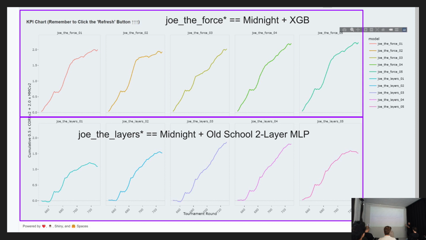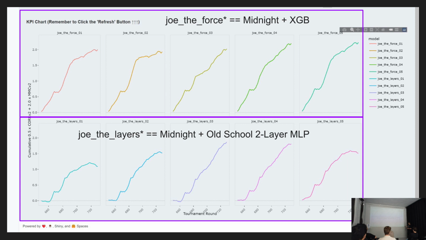So now this is the interesting thing. This is something that I wanted to prove last time, but I didn't have the full year model when they released the data 4 and 4.1. But this is now based on the midnight data. So on top I got the 5 models. I call it Jo the Force 1 to 5. It's midnight data trained using XGBoost.